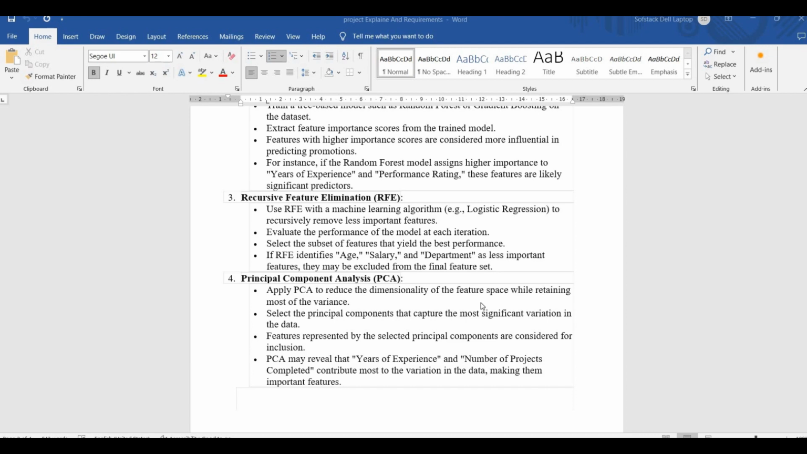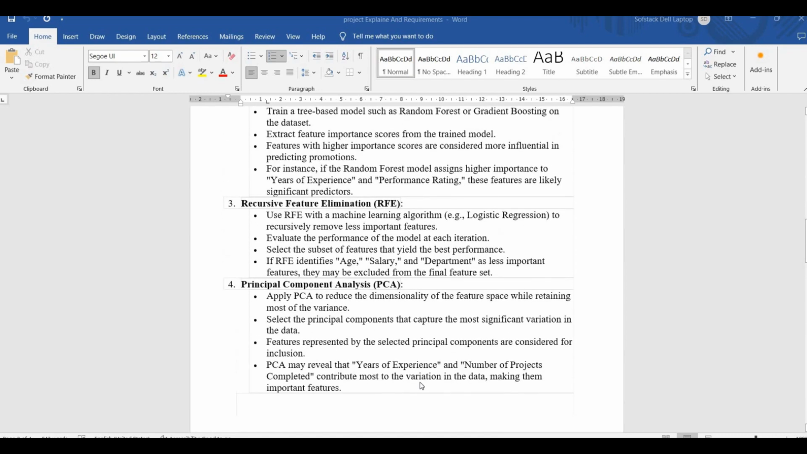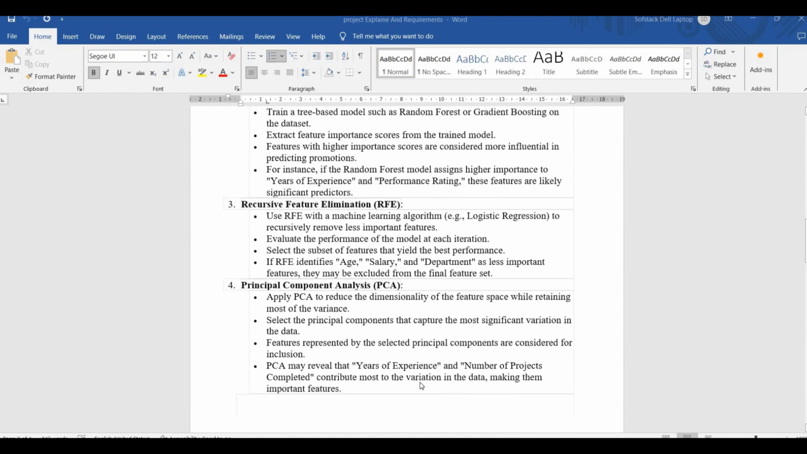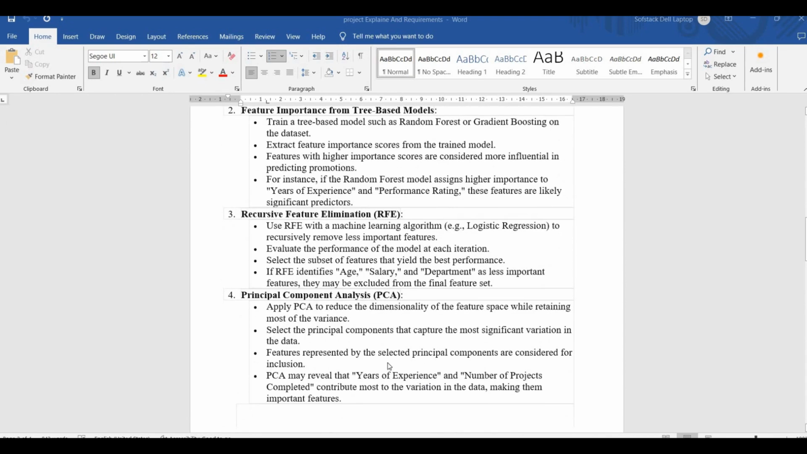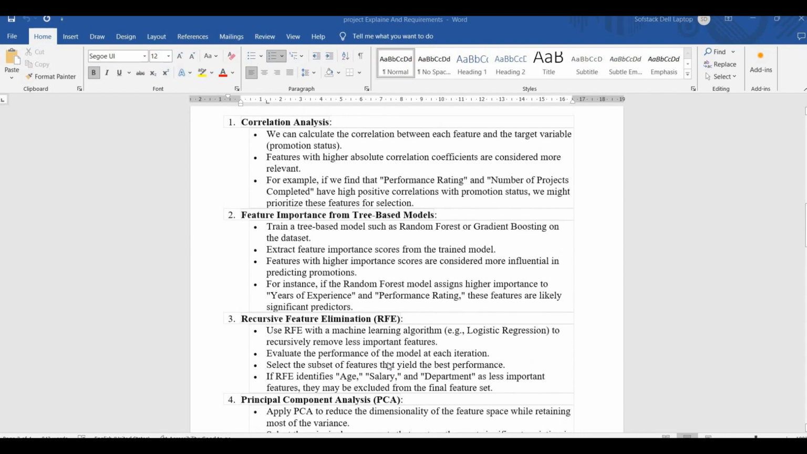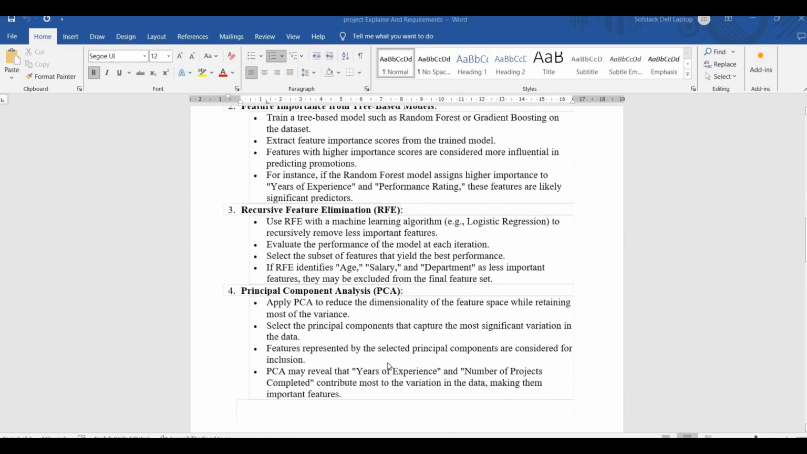And PCA, for example, may reveal that years of experience and number of projects completed contribute most to the variation in the data, making them important features. So this is how we can use PCA for feature selection, but it is still quite complex compared to the other three techniques mentioned here, because while performing PCA we lose the names of the original features. Once the data has been converted into principal components, identifying the names of the features becomes very difficult, but again it can be tried out as listed here.